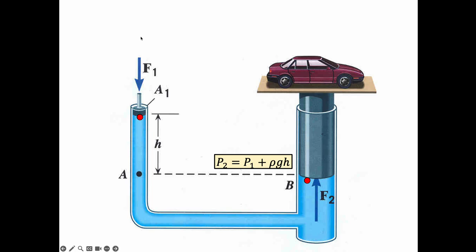Now as I add pressure here, as I make P1 bigger and bigger, I'm always just going to be adding this rho g h to it, so as I add to P1, P2 is going to grow. And I've given it a little extra nudge by making this really long, so that this is deep. Anyways, that's applying a little bit of Pascal to some of this pressure stuff we're talking about.